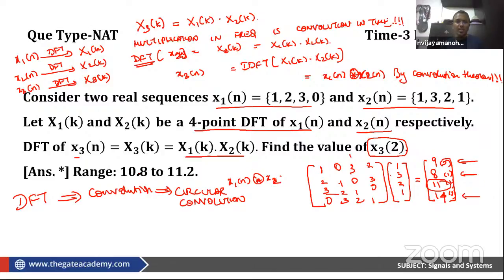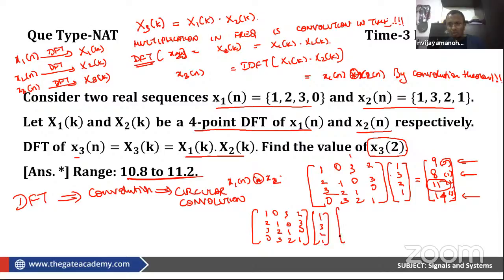Directly you can write it. Since it's a numeric question, it's given with a range. Just for highlighting this concept, I solved the problem fully. But when it comes in GATE, directly write this matrix: 1, 2, 3, 0; 1, 2, 3, 0; 1, 2, 3, 0; 1, 2, 3, 0; and 1, 3, 2, 1.